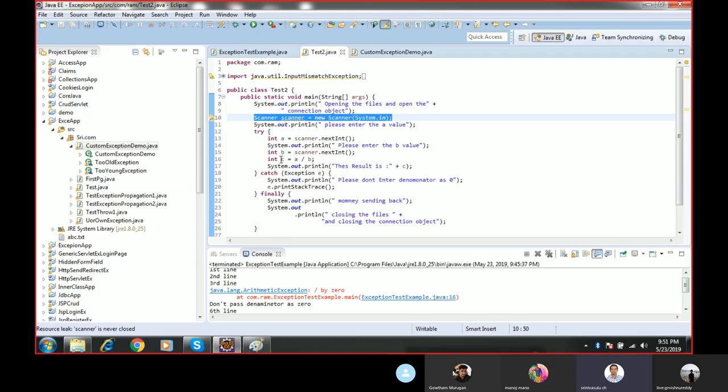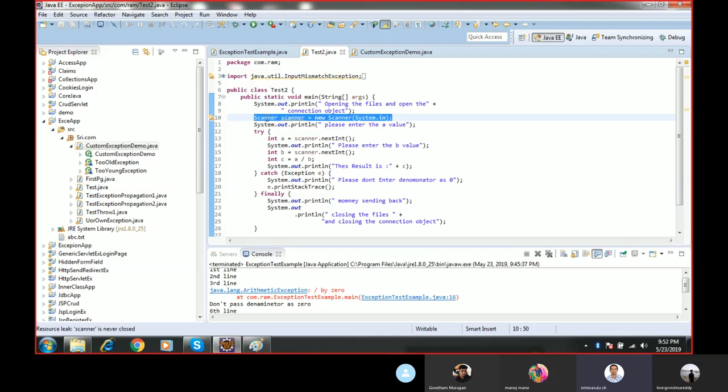Here I'm passing two values, A and B. So here I have created the scanner object. The usage of the scanner object is that it will read the values from the console.